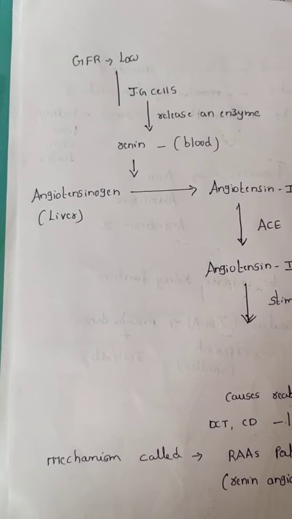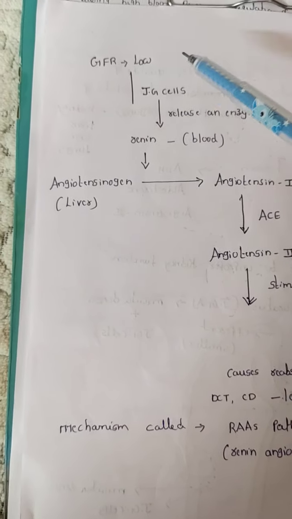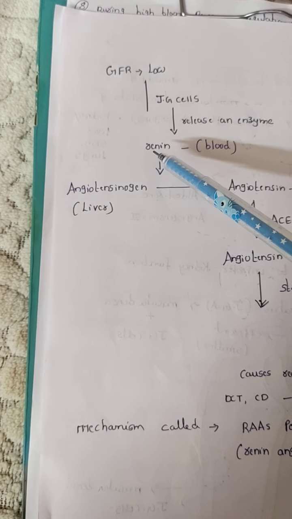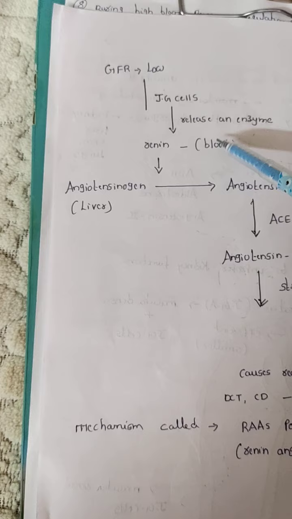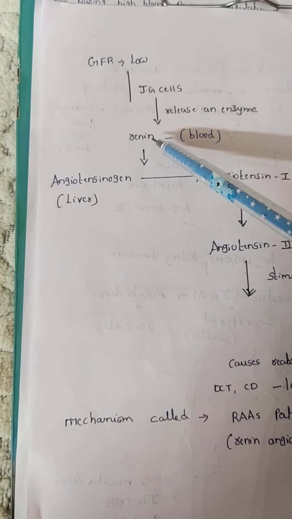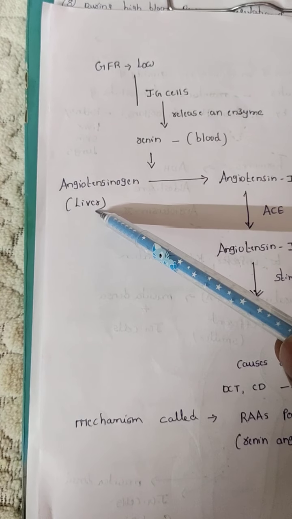Renin means milk protein. This one is for excretion. Keep in mind, the juxtaglomerular cells can release an enzyme called renin, present in the blood. What is the use of renin? This renin enters into the blood circulation.